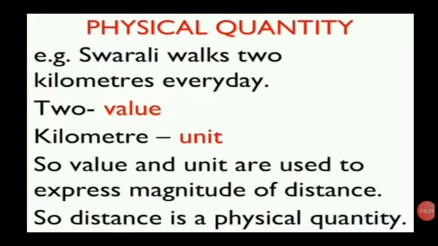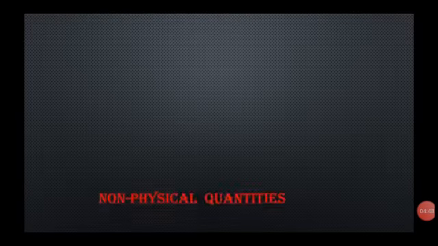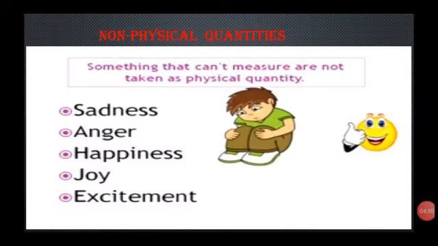Example: Swarali walks 2 km every day. So here 2 is the value, kilometer is the unit. So value and unit are used to express the magnitude of a distance. So distance is a physical quantity. Non-physical quantities, something that cannot be measured, are not taken as physical quantities, like sadness, anger, happiness, joy and excitement.